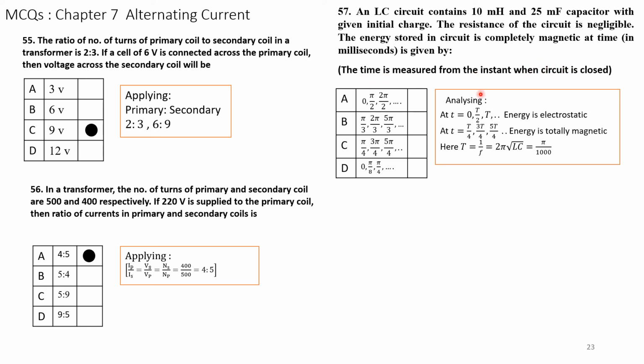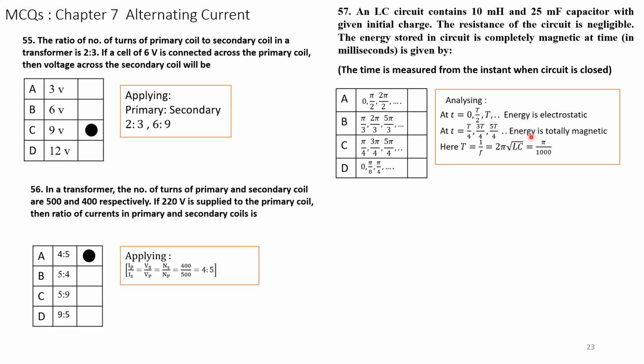So we have to analyze when the energy is electrostatic and when it is magnetic in the alternating voltage. So at t equal to 0, T by 2 and T, the energy is electrostatic. We have to remember and analyze. And similarly, at t equal to T by 4, 3T by 4 and 5T by 4, etc.